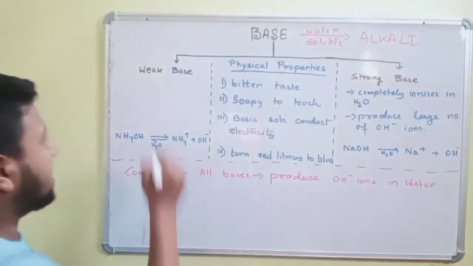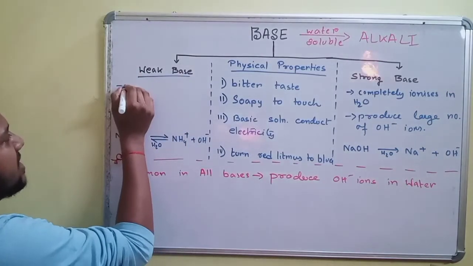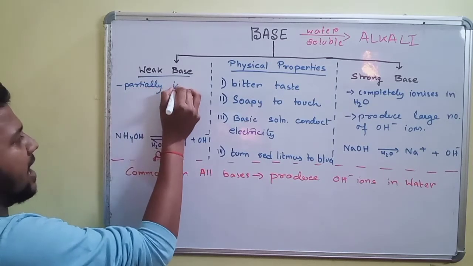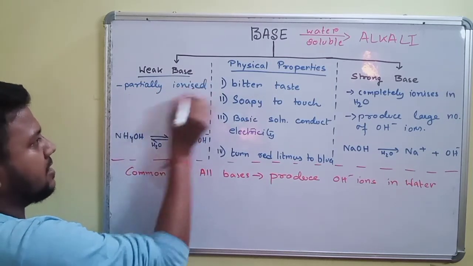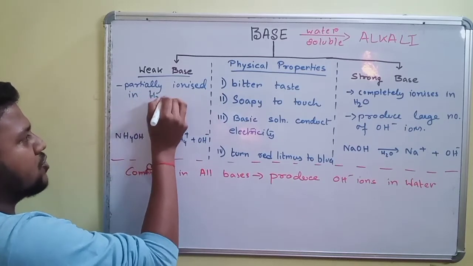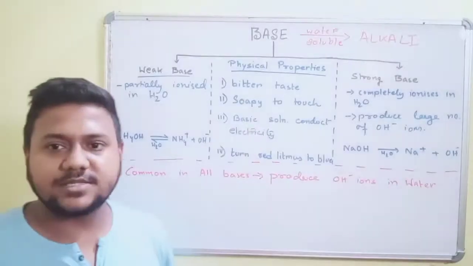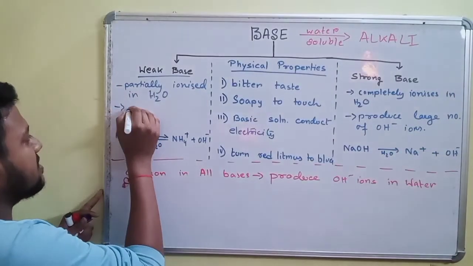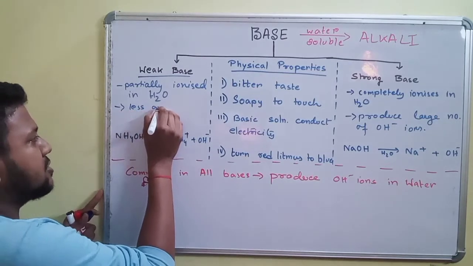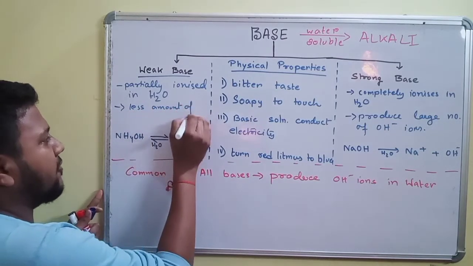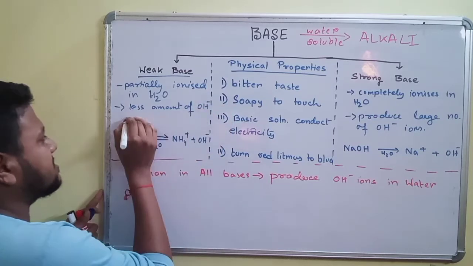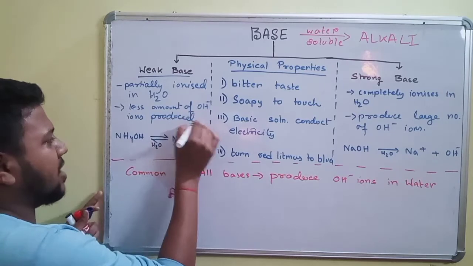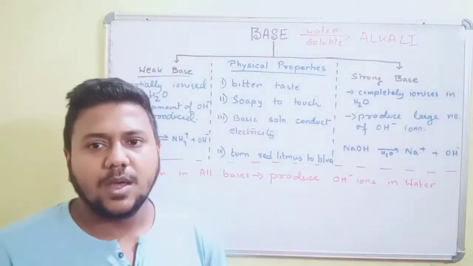So we can say weak bases are actually partially ionized in water. Okay, so weak bases are partially ionized, and due to this partial ionization, what happens? There is a less amount of OH minus ions produced.